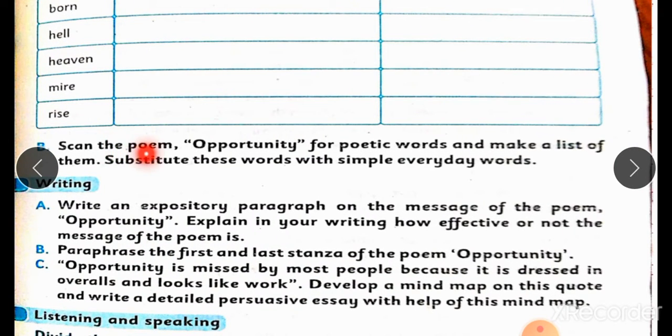Exercise B. Scan the poem opportunity for poetic words and make a list of them. Substitute these words with simple everyday words. This will be also your activity. Writing portion.